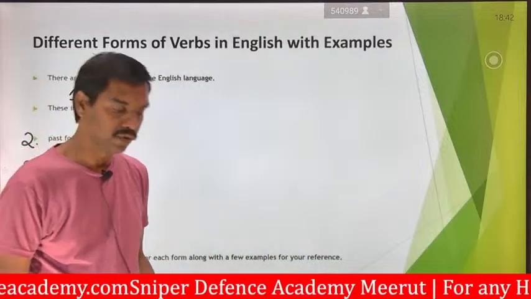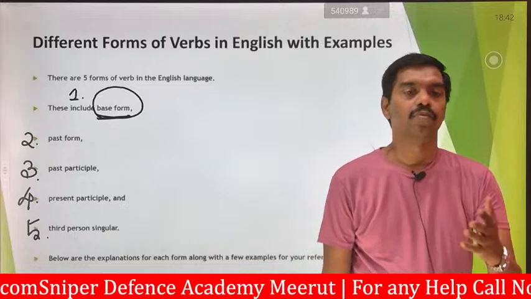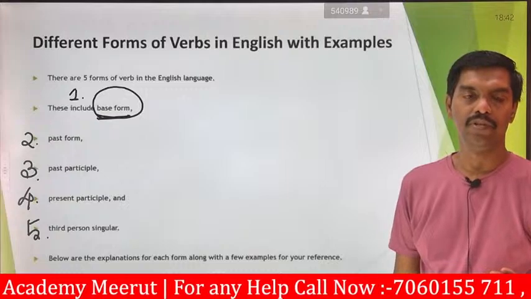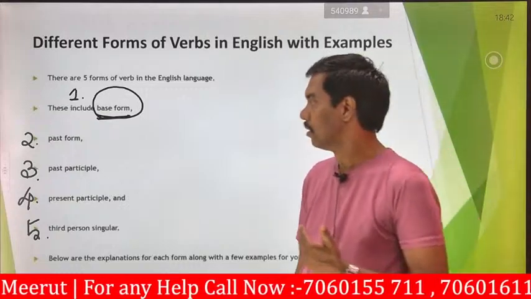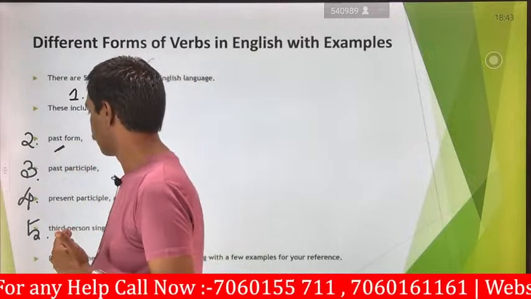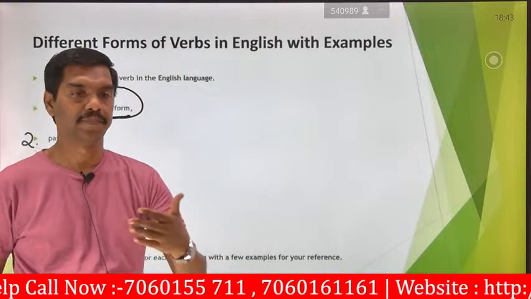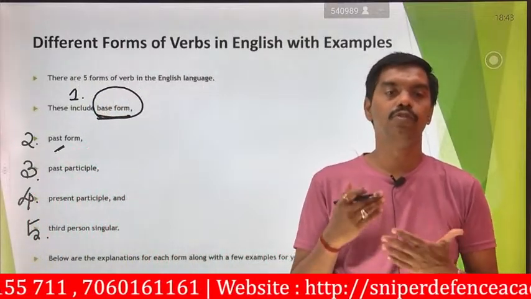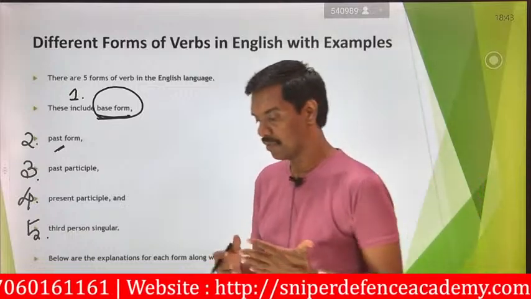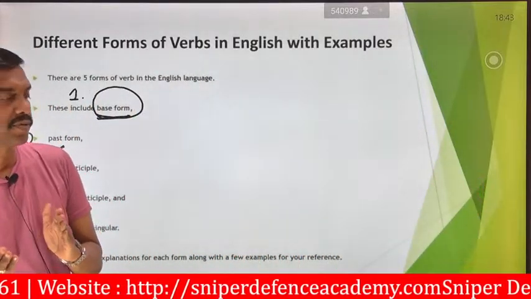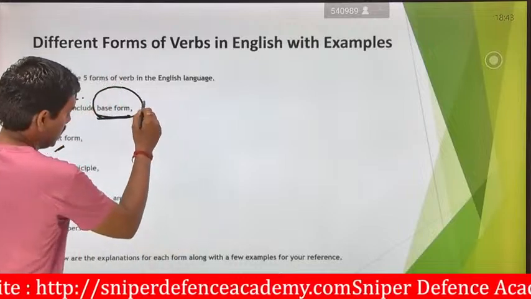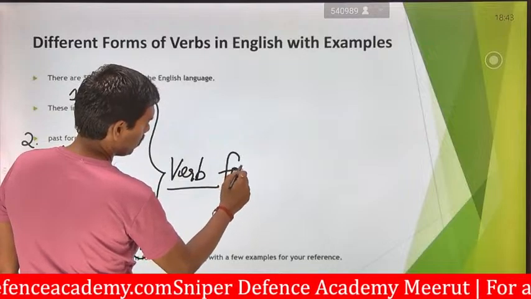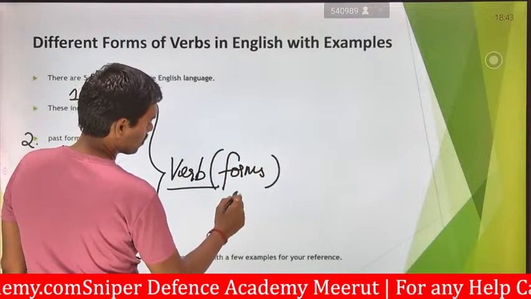Teacher, I cannot read these forms, like base form. It's difficult for me to communicate and to pronounce it. I can't pronounce past form, past participle form, present participle form, or singular form, and I cannot keep them in mind. For that, you can represent them in terms of verbs. Generally we say forms of verbs.